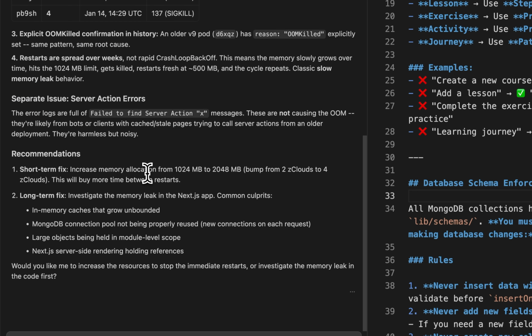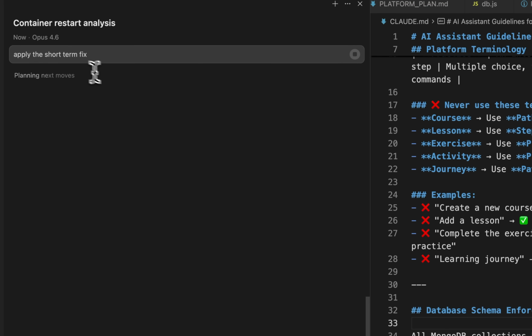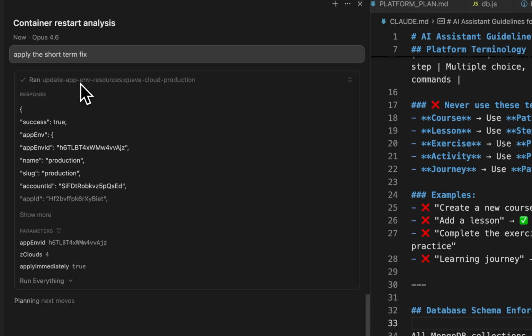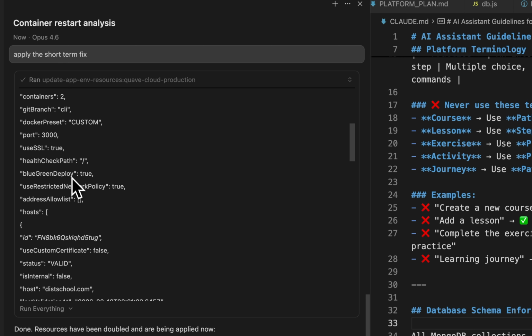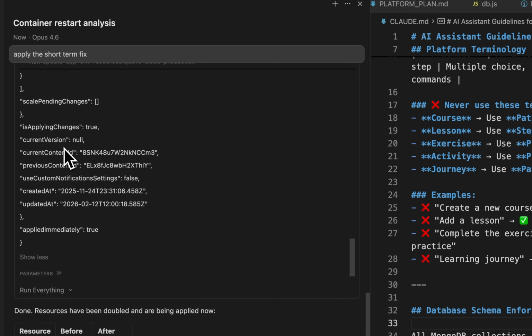So, the short-term fix. I will ask it to apply this. Apply the short-term fix. Why? Because the MCP can also apply these changes automatically. I think it's going to be able to do that. Yes, it's just saying to update the resources. That is not sensitive here, it's just the configuration of my application.